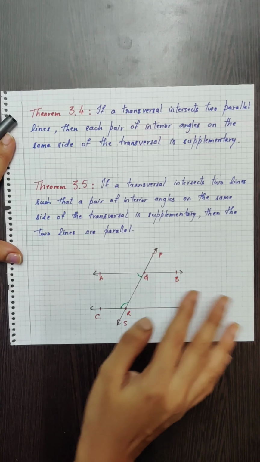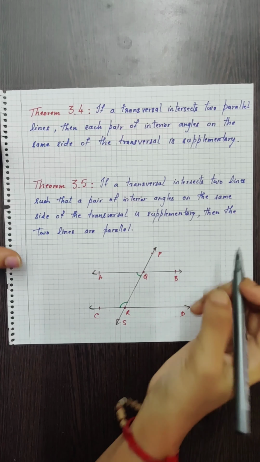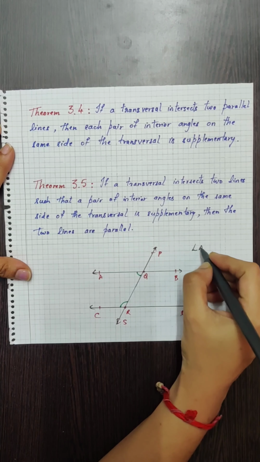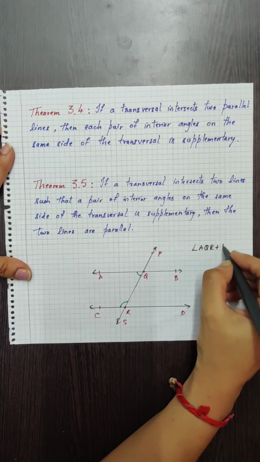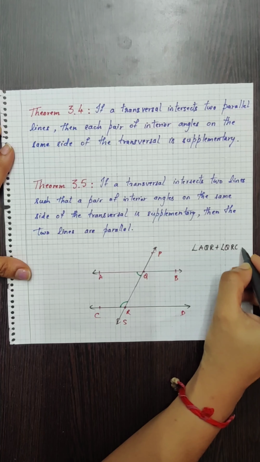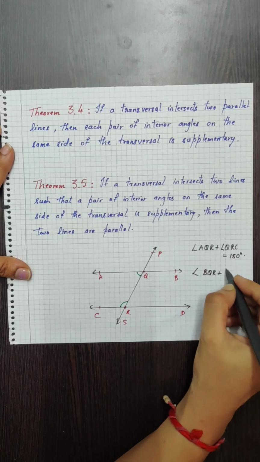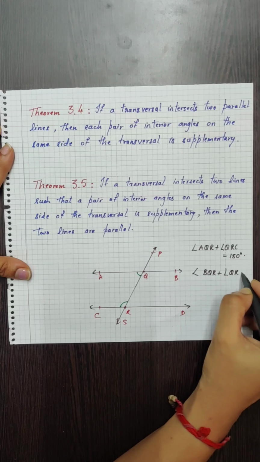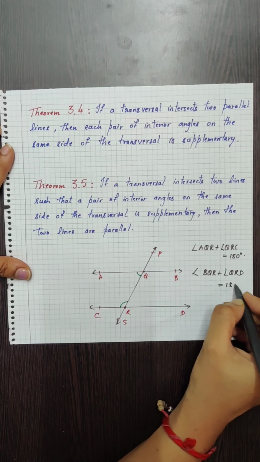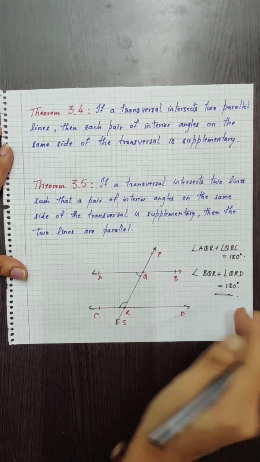These angles are supplementary to each other. That means angle AQR plus angle QRC will be equal to 180 degrees, and angle BQR plus angle QRD will be equal to 180 degrees.